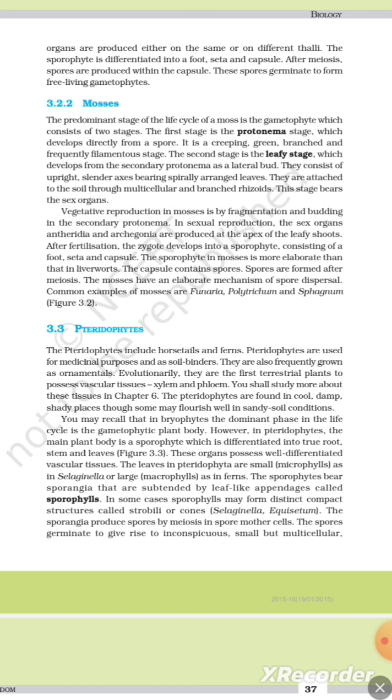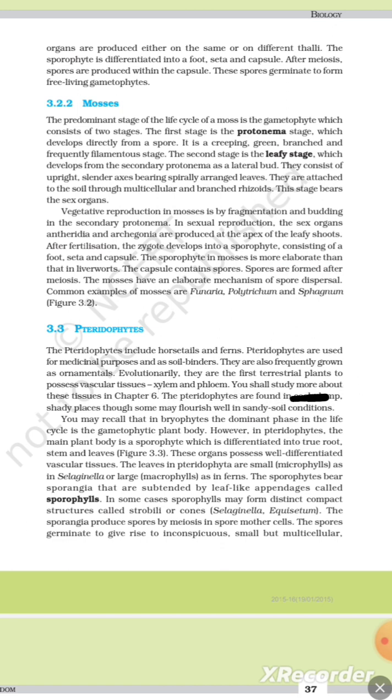Figure 3.2. 3.3 Pteridophyta. The pteridophytes include horsetails and ferns. Pteridophytes are used for medicinal purposes and as soil binders. They are also frequently grown as ornamentals. Evolutionarily, they are the first terrestrial plants to possess vascular tissue, xylem and phloem. You shall study more about these tissues in Chapter 6.